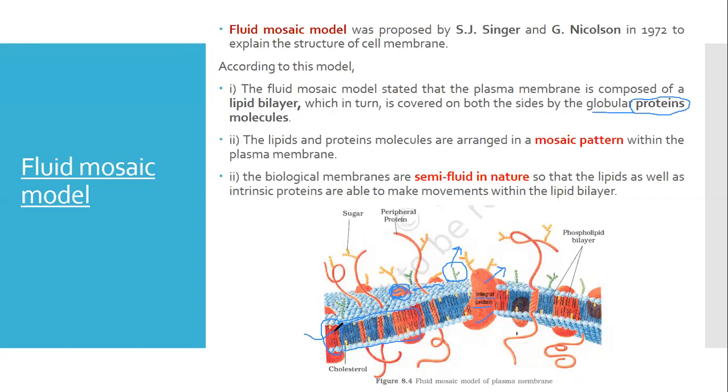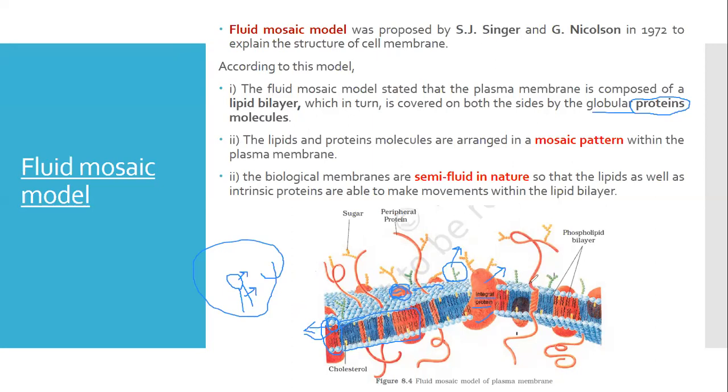These lipids, first of all, they are phospholipid molecules. They are amphipathic in nature. Amphipathic means they have two different characteristics in them. They are dual in nature. What is their dual nature? You can see there is one head and one tail. Fine. So this head is hydrophilic, and this tail is hydrophobic in nature. So that's why each of these phospholipid molecules, which form a part of this lipid bilayer, is amphipathic in nature.